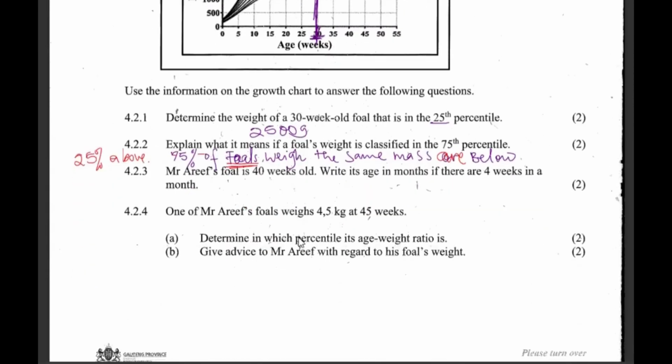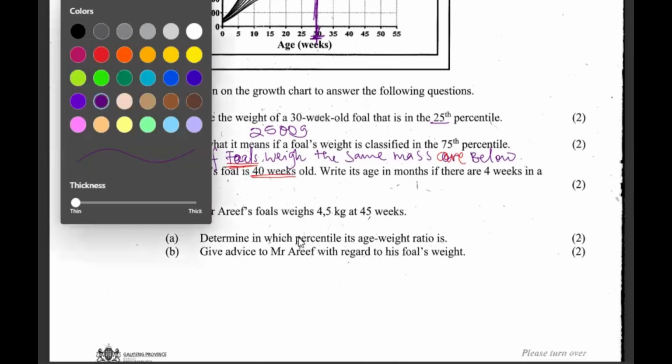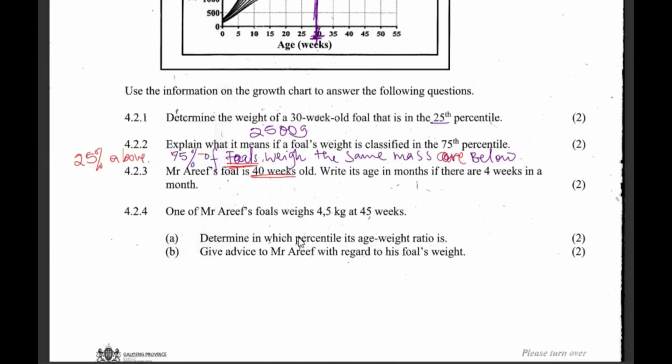Mr. Afre's foal is 40 weeks old. Write its age in months if there are 4 weeks in a month.